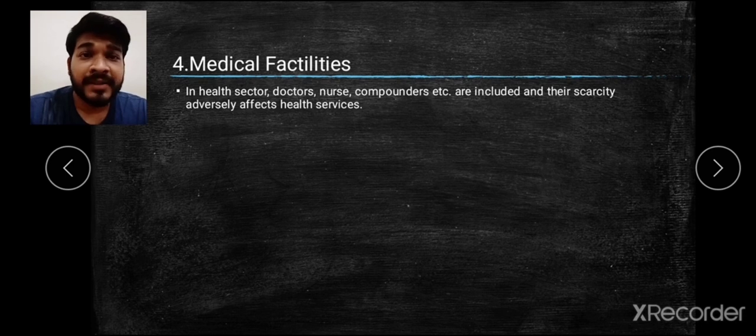Due to this scarcity there is an adverse effect on the health service, because it is not prompt and quick enough to give everyone relief or services.